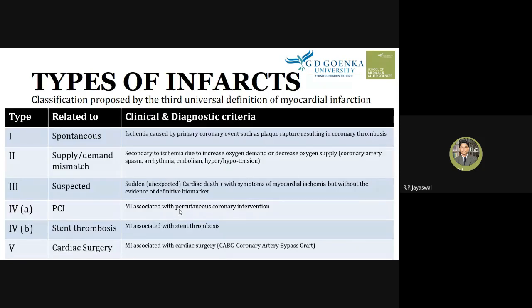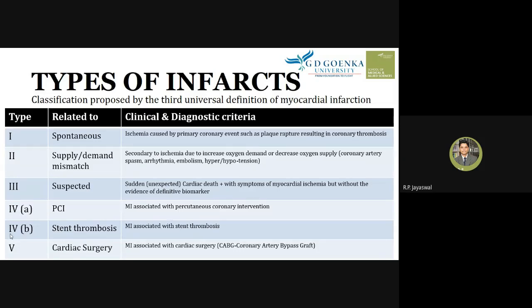A stent or balloon is inserted in the affected artery, and because of this process, there may be a myocardial infarction. PCI stands for P for percutaneous, C for coronary, I for intervention. So myocardial infarction associated with PCI is known as type 4A.